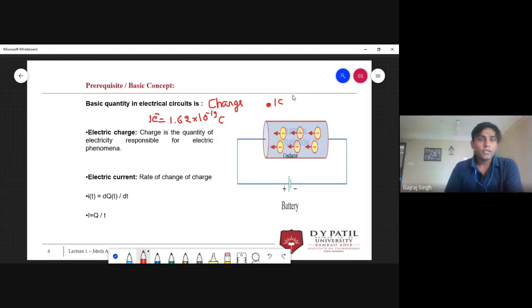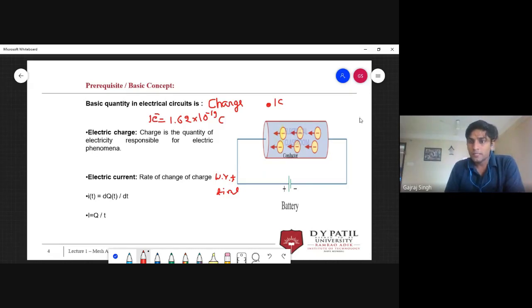Okay, so our next point is, what is electrical current? You all know that electrical current is the rate of change of charge with respect to time. If we take the derivative of charge with respect to time, we get the rate of change of charge, which is current. It is also defined as I is equal to Q, the total charge, divided by the total time.